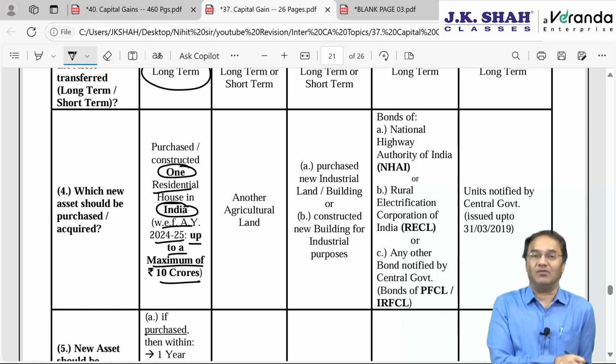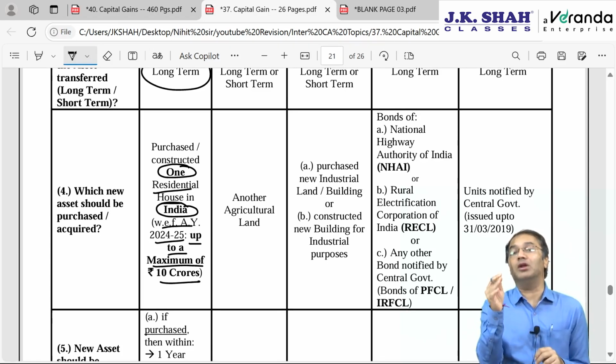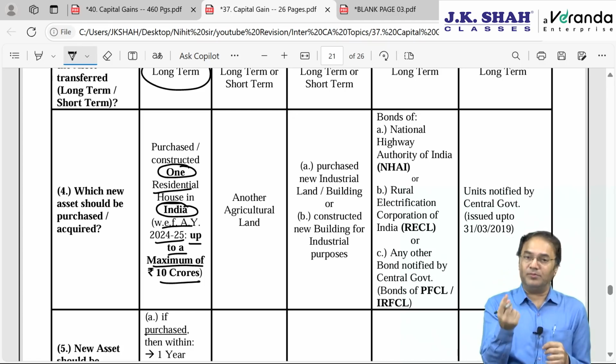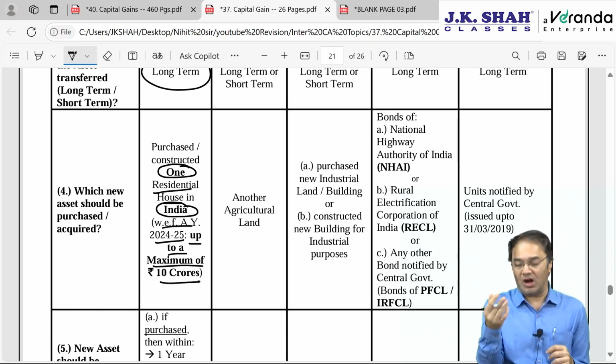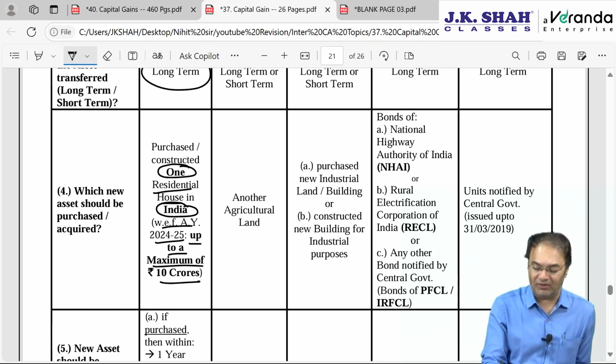So, if I am selling my one house, that means this benefit is only for poor people, lower middle class people and upper middle class people. Those who are rich and super rich or ultra rich will not be getting benefit beyond 10 crore. First 10 crore benefit will be available.